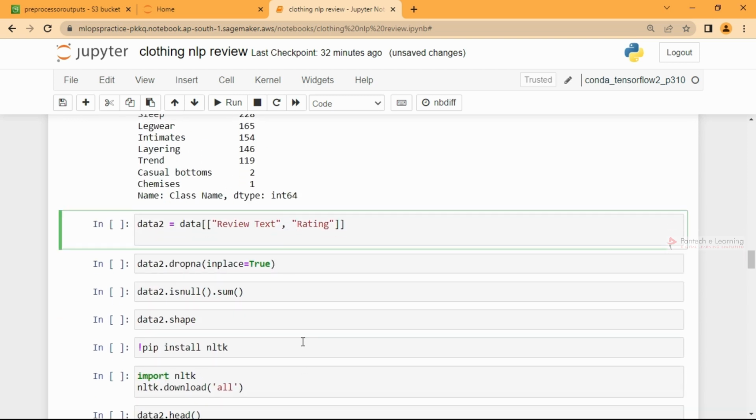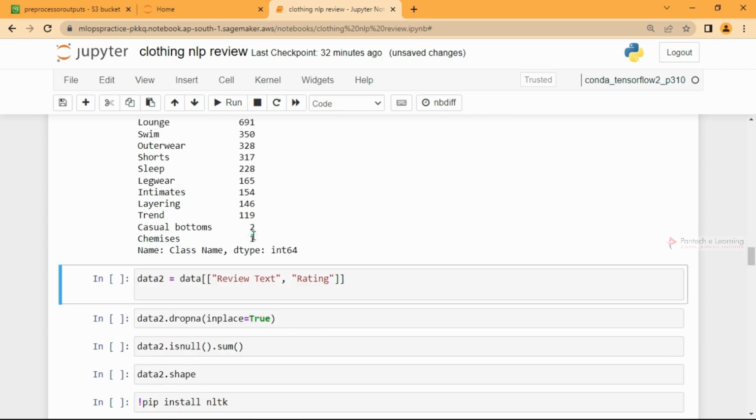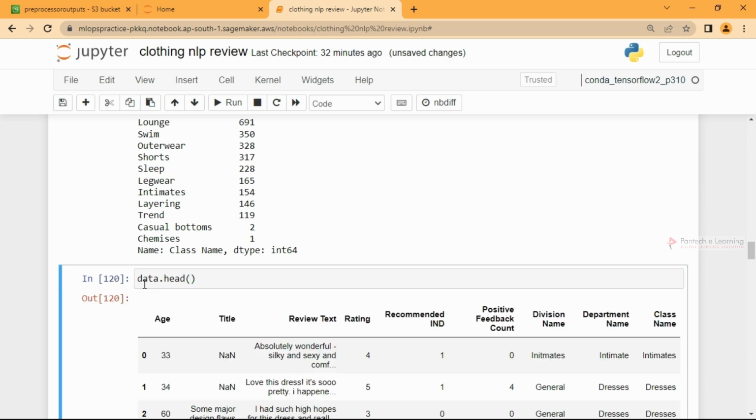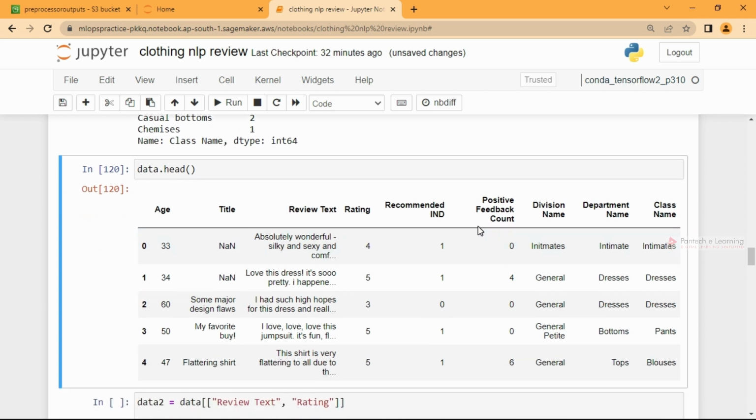Before going into this, we have a lot of details. Let me just go with head. We have the age column, title, review text, etc. We have other divisions also. So what is important here for the NLP task is our title and review text.